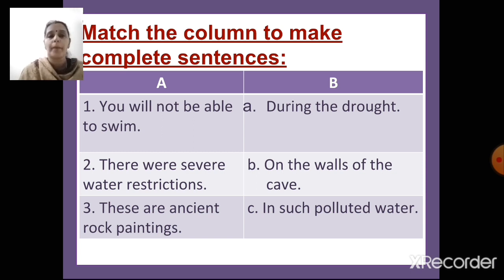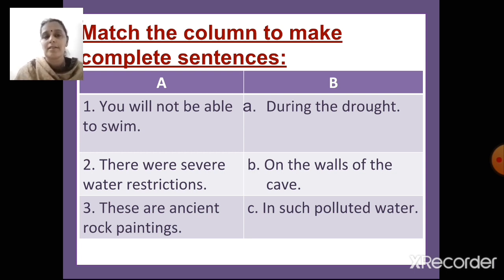Now you have to pair them to form complete sentences. Yes. And you're going to match and write the answers. 1, A, B or C. 2, A, B or C. And 3, A, B or C. You're going to select the correct option. Have you all completed this?